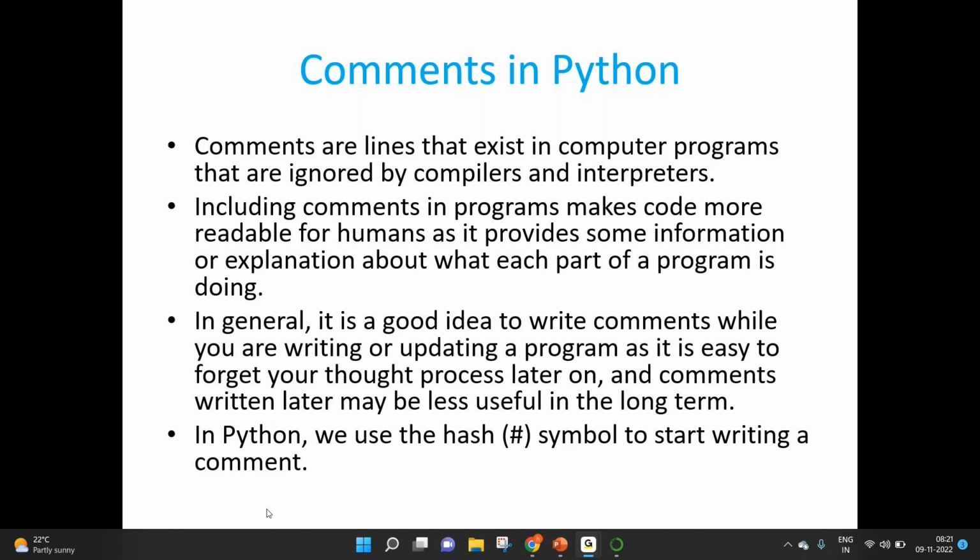So it's always a good practice to include comments in your code whenever required, especially whenever you feel some piece of code is a little complex for others to understand. That's the place where you have to add comments. It will help you yourself as well. Let's say after 6 months, you have to revisit that particular module to add any new feature. You may not remember everything that you have done 6 months ago. If you add comments, then it will help you to recollect certain things.